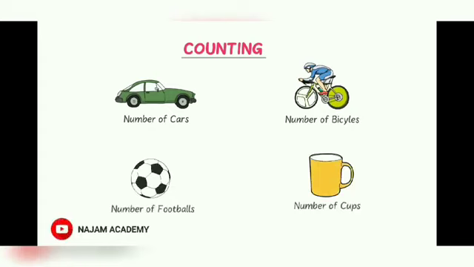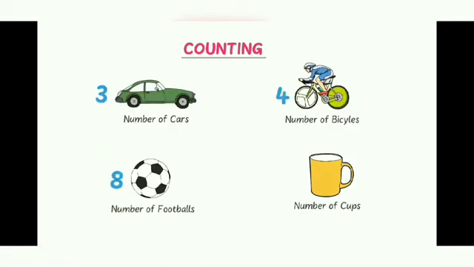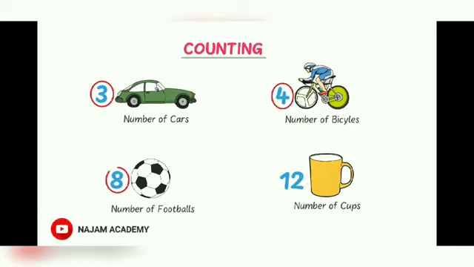While counting all these objects, we use different counting numbers like 3 cars, 4 bicycles, 8 footballs, and 12 cups. Remember that these are counting numbers. It means that we use them for basic counting purposes. 3, 4, 8, and 12 are basic counting.